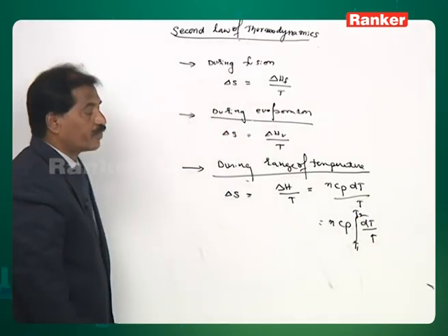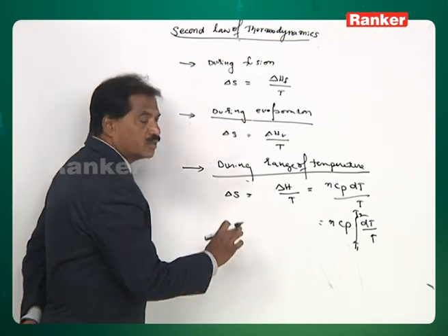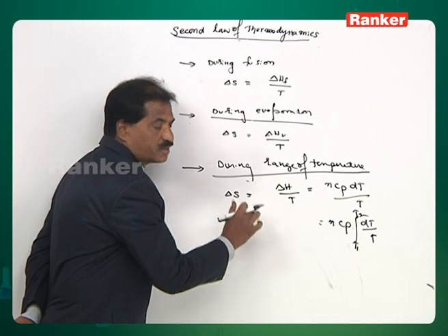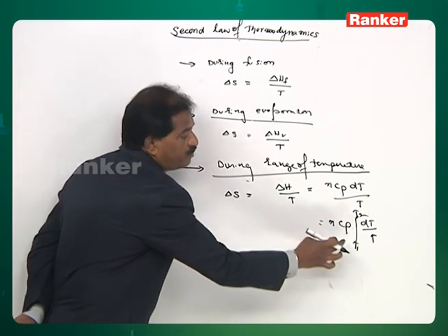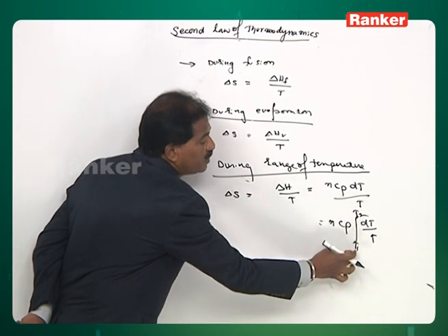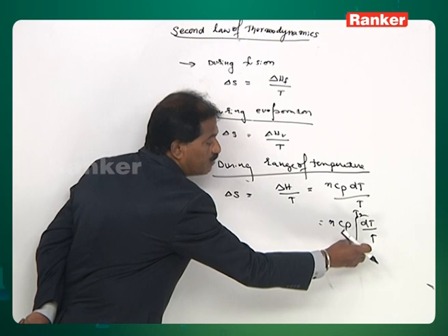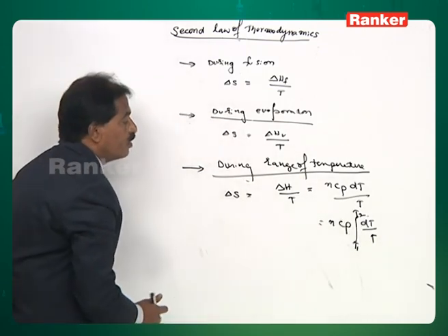T1 and T2. But here T1 and T2 should be two temperatures within the single phase of the substance. For example, if the particular substance is in the liquid state, this temperature T1 and T2 represent the temperature of the liquid at a lower temperature and of the liquid at a higher temperature.